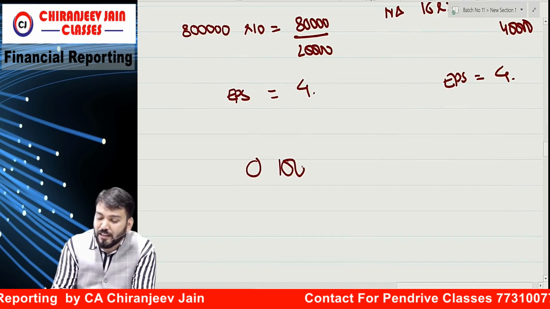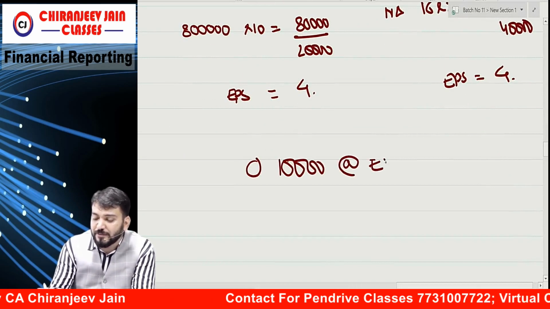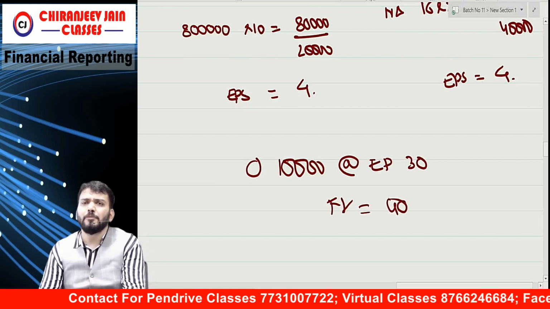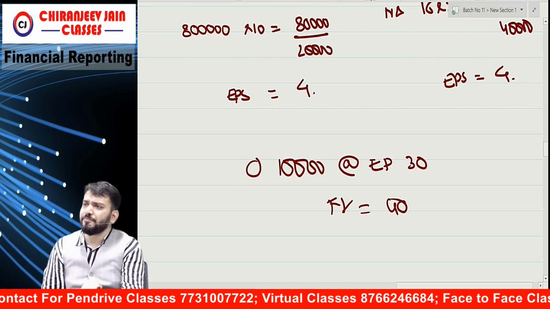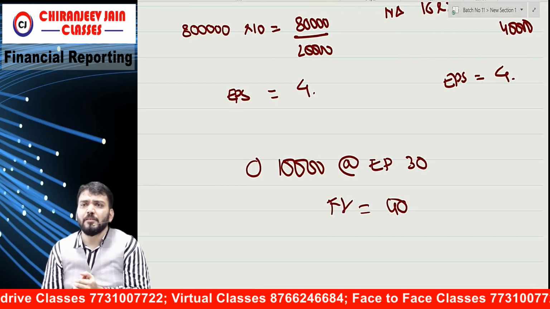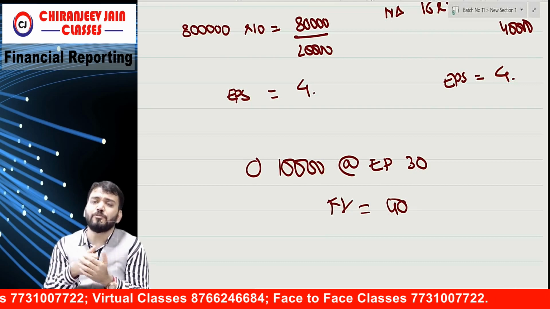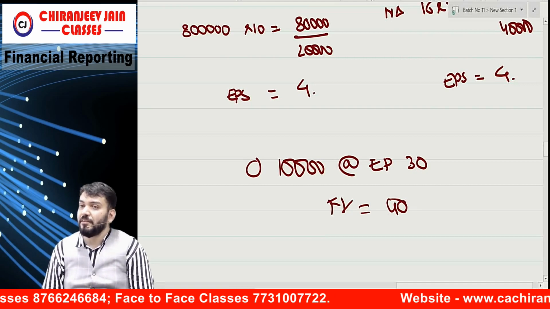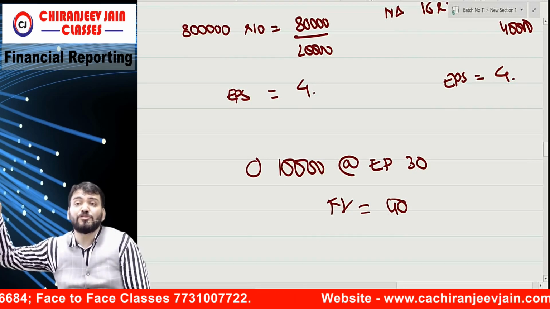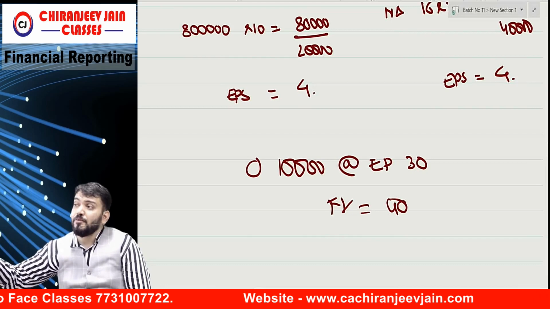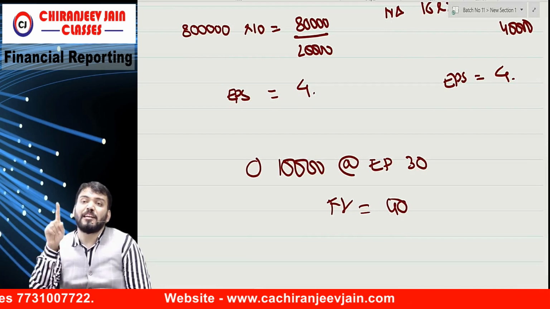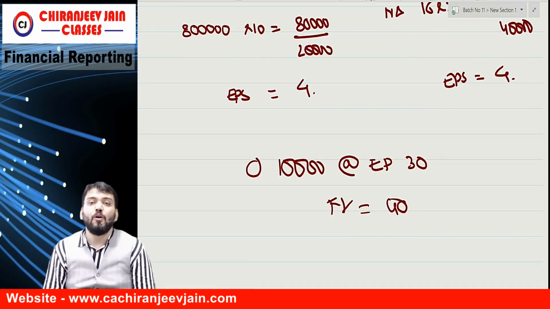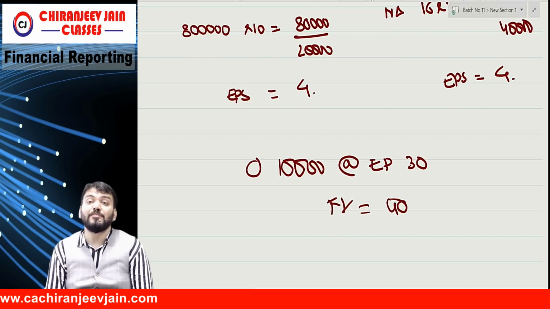We have issued 10,000 options at an exercise price of 30, even though the fair value is 40, suppose. So tell me, how much cash are we receiving? 30. But how many shares have you issued? 10,000. Means there is some inadequate consideration. In future you are going to issue shares at inadequate consideration, but that will dilute earning per share or not? That will dilute earning per share. Therefore,